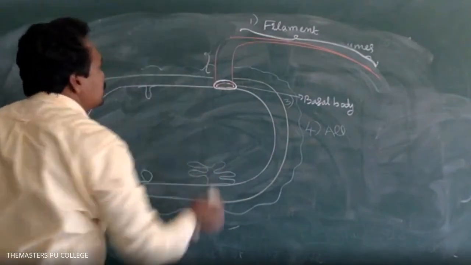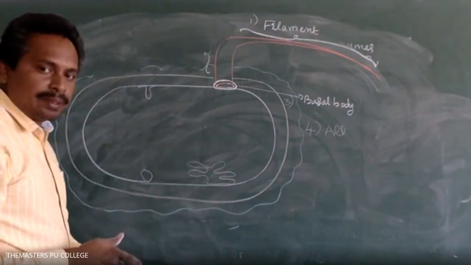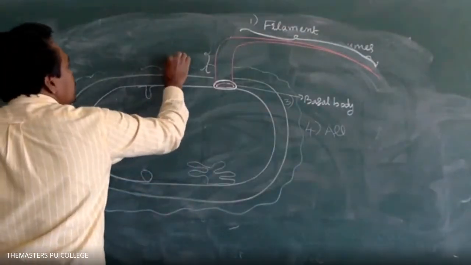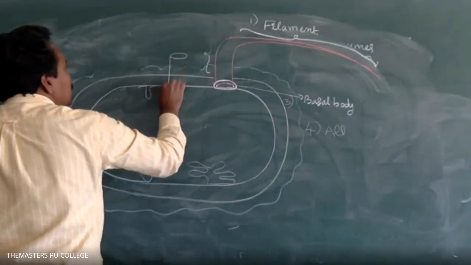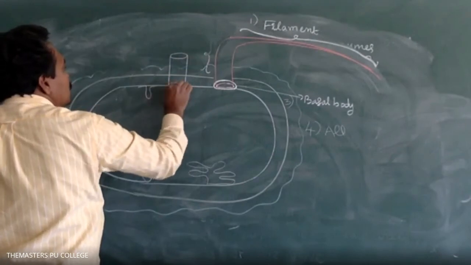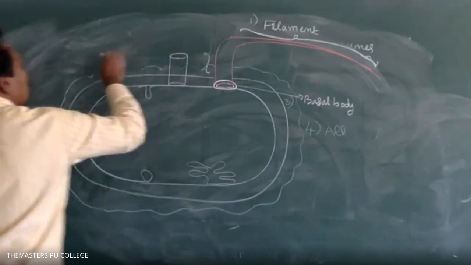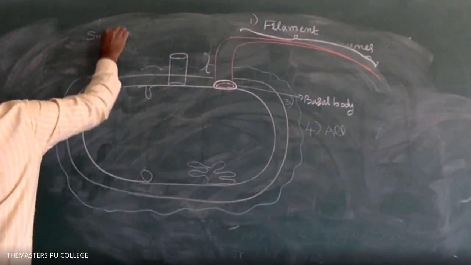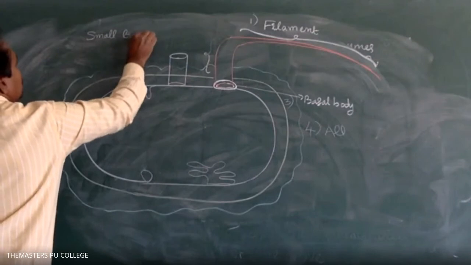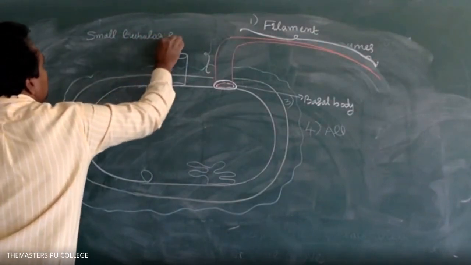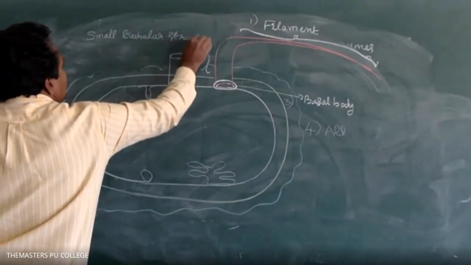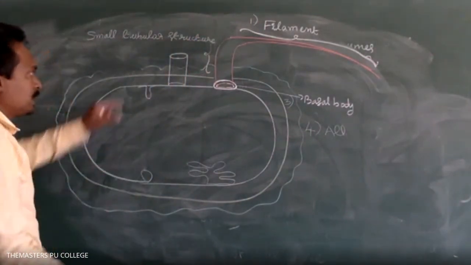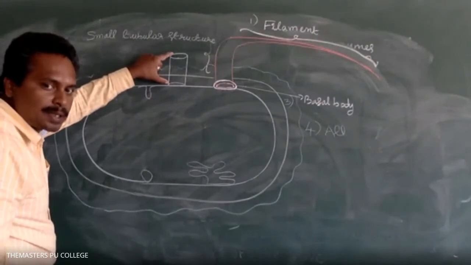Along with these flagella, some bacteria have small tubular structures, cylindrical in shape.